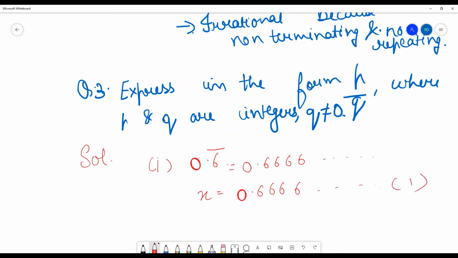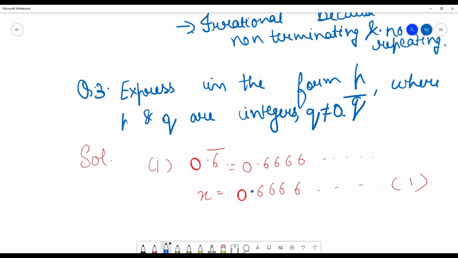Now I am taking another number. The decimal point is just before one digit, that is, just before 6 only.